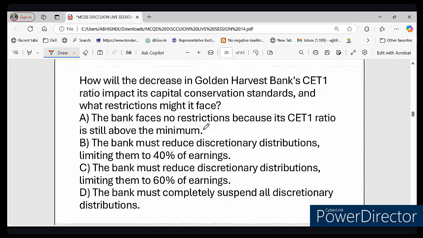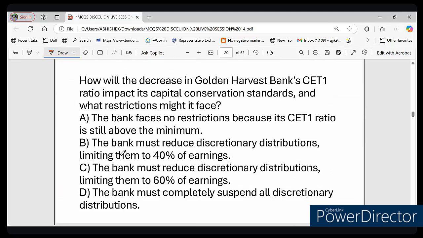Option A: the bank faces no restriction because CET1 ratio is still above the minimum. Option B: the bank must reduce discretionary distribution, limiting them to 40% of the earning. Option C: the bank must reduce discretionary distribution, limiting them to 60% of their earning. And option D: the bank must completely suspend all discretionary distribution. So what do you think is the correct answer here? Initially it was 9.5%, later it decreased to 7.5%.